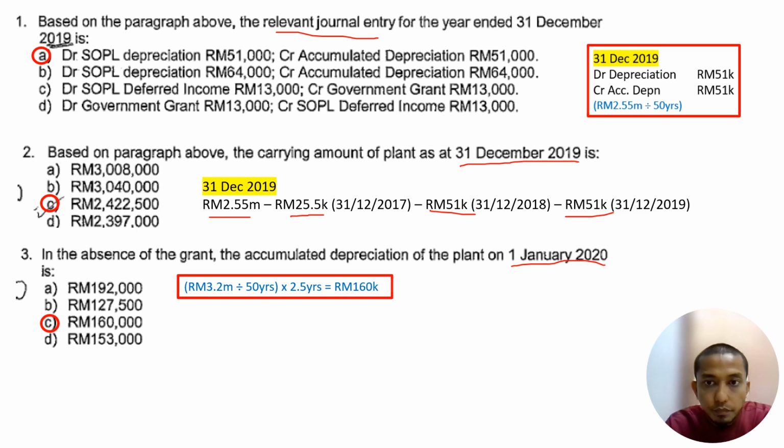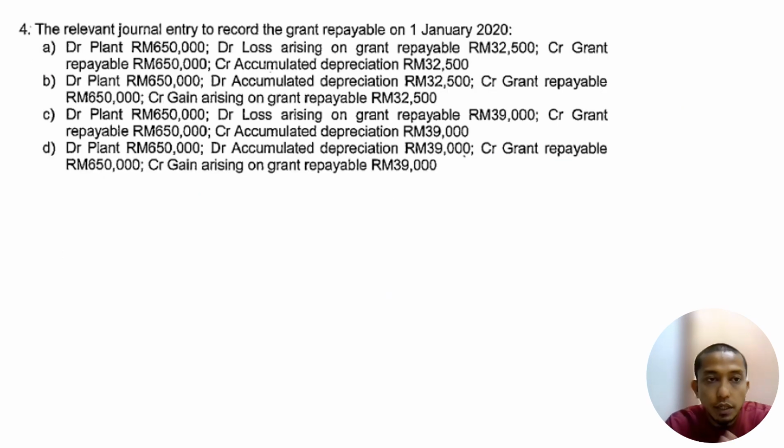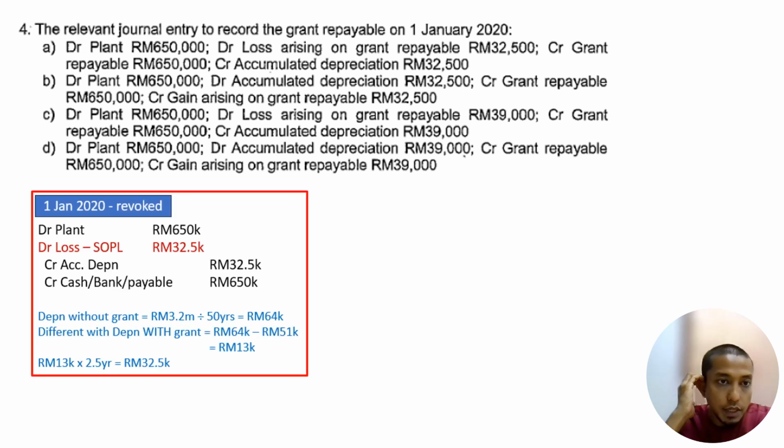Next, last question. Relevant journal entry to record the grant repayable on 1st of January 2020. Again, I showed you already. So by right, we just see one by one which one is the answer. Debit plant 650, correct. Loss 30,500, correct. Grant payable 650, correct. Accumulated depreciation 32,500, correct. So the answer is A.